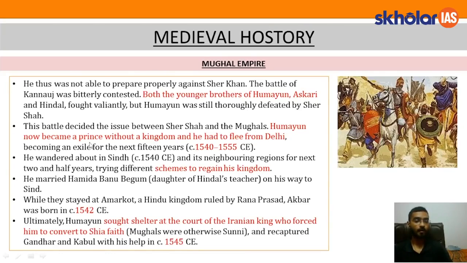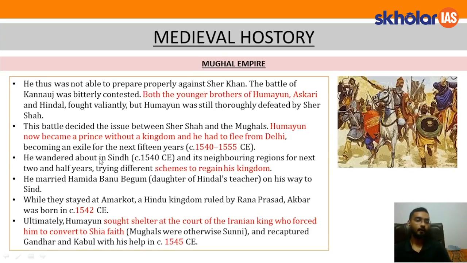Humayun now became a prince without a kingdom, and he had to flee from Delhi, becoming an exile for the next 15 years, that is from 1540 to 1555. And during this period, Delhi was under the control of the Afghans. So I hope it is clear to all of you what happened with Humayun and why he is known as the most unfortunate ruler. He rose to power, he consolidated his power, and then because of the successive wars from east and west, he lost his empire. I hope this is clear to all of you.